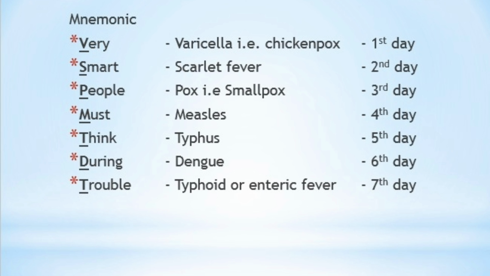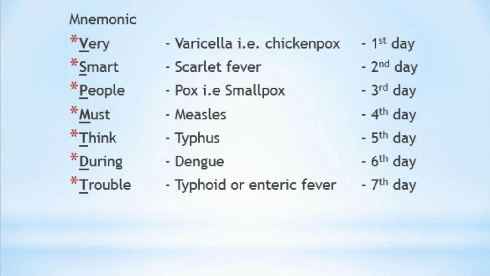S is scarlet fever, second day. P is pox, smallpox, third day. M is measles, fourth day, as in the question. T is typhus, fifth day. D is dengue, sixth day. And T is typhoid or enteric fever, rash on the seventh day. Just memorize that. It will help you a lot in such questions.